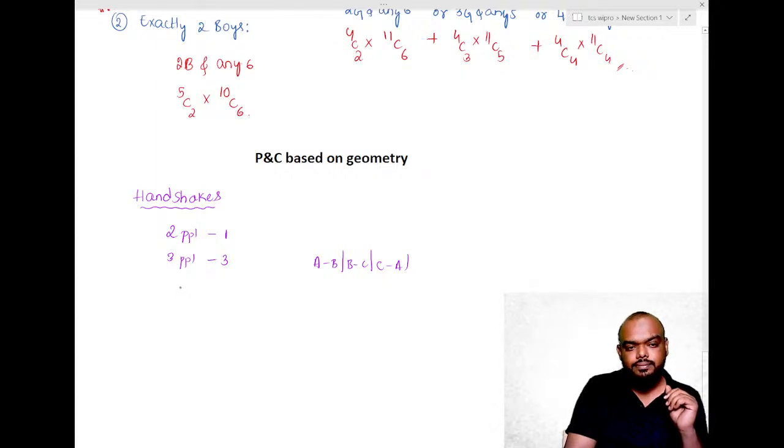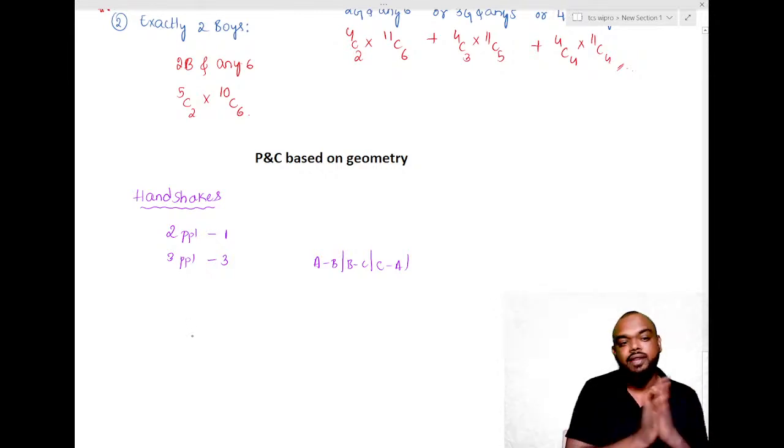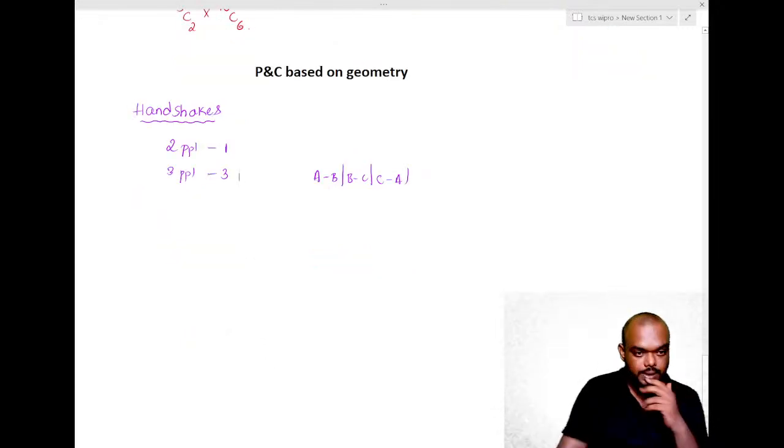Well, guys, if it is more than 10 people, now this process becomes slightly difficult. Let us see how we directly calculate that. Suppose there are 10 people. How many handshakes can be produced?